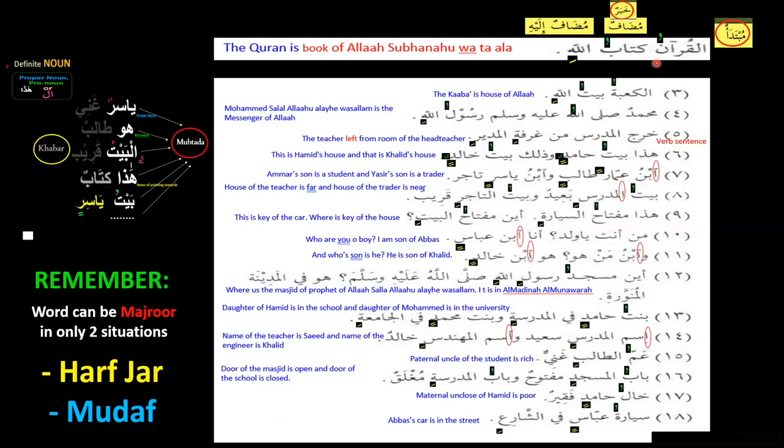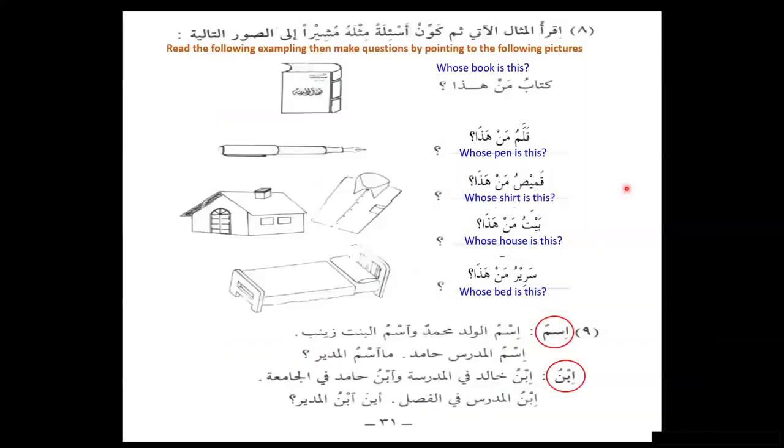It was Al-Quranu Kitabullahi. Now we are done with 5 minutes here, and I'm sorry, but I'll just take one more thing, a little bit of time, and inshallah we'll clear that. We have seen this coming in the book: qalamun, qamisun, baytun, mudaf ilay. We always say this is majroor, right? Qalamu Bilalin, qamisu Yasirin, baytu Muhammadin. But why is this word not showing any change, right? We will see why this is happening.